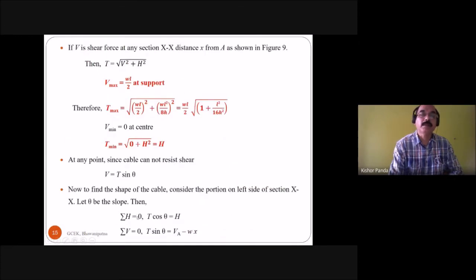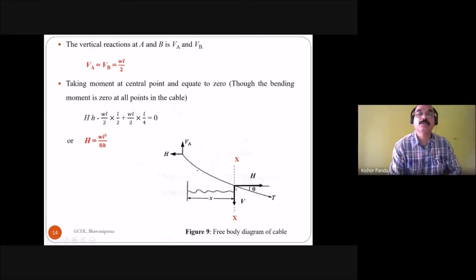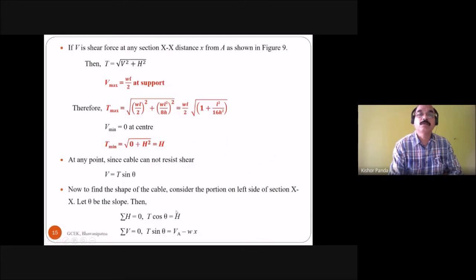Take the summation of horizontal force equal to 0, because here you see this is T, and you take the horizontal component of this T. T cos theta is equal to H.